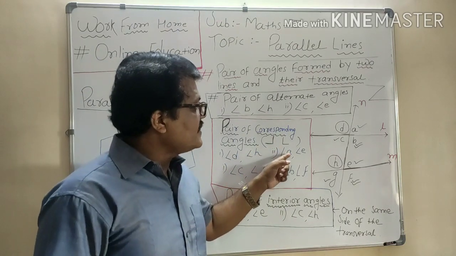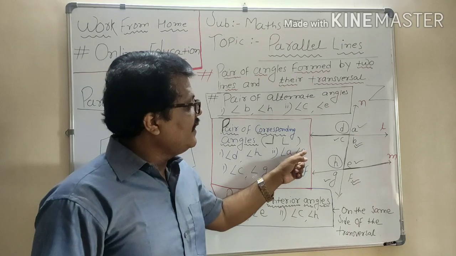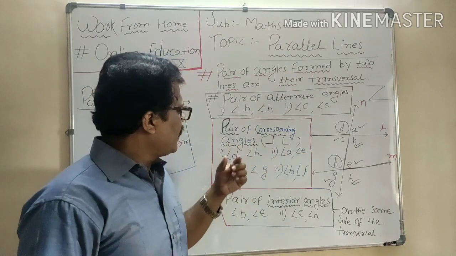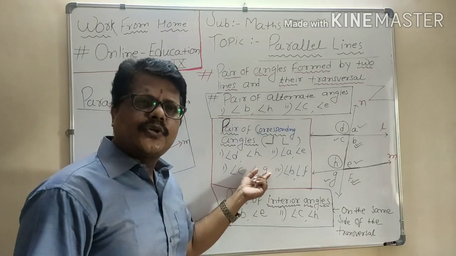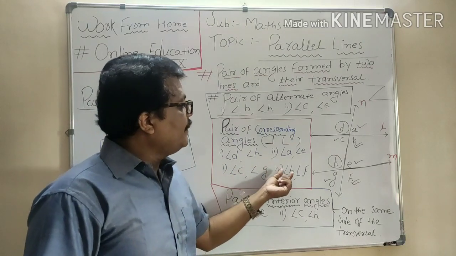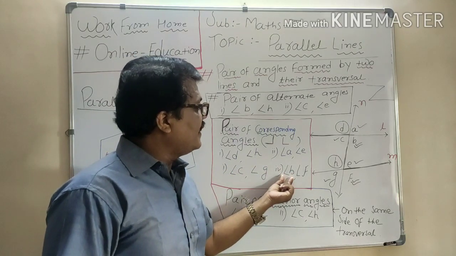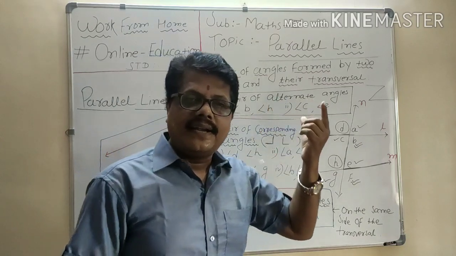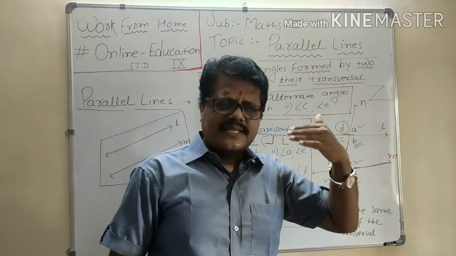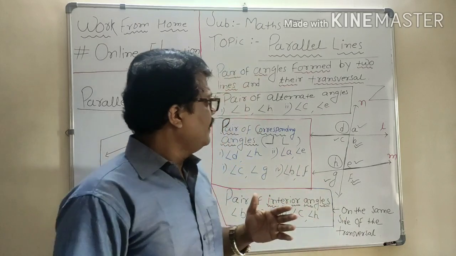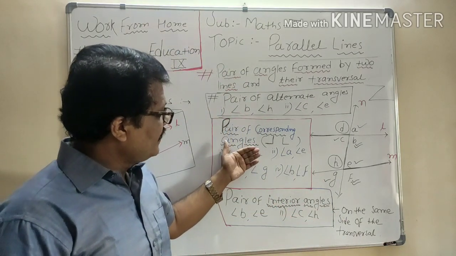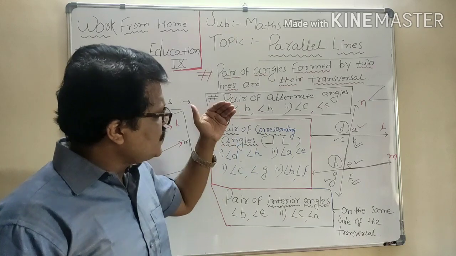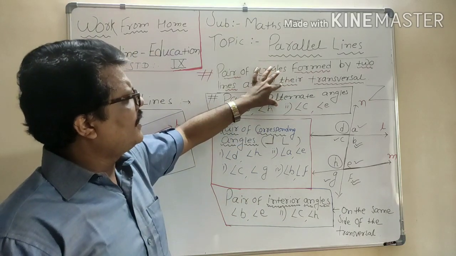If angle A is 100, then angle E will also be 100. For example, if angle C is 50, then angle G will also be 50. If angle B is 110, angle F will also be 110. These are the examples.